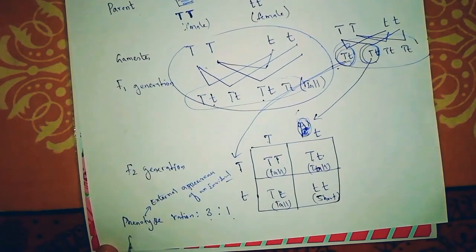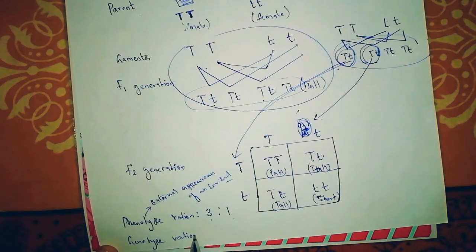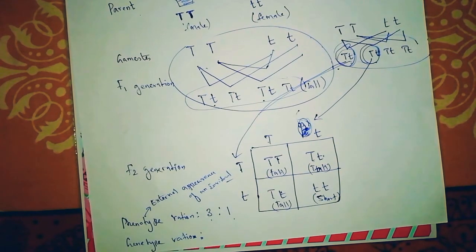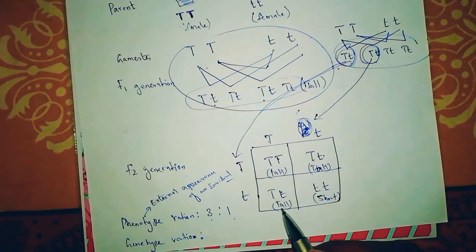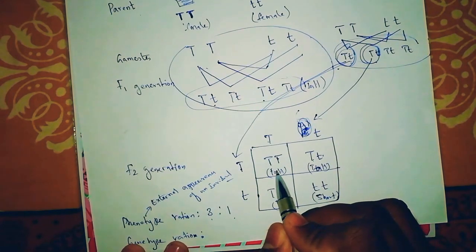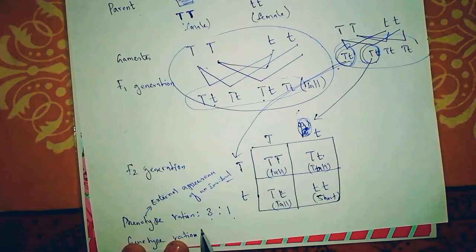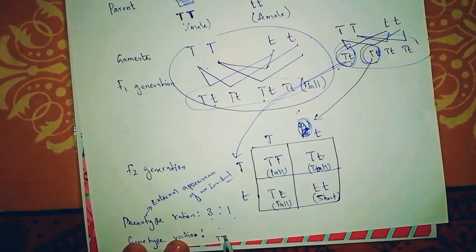Okay, let's see the genotype. Genotype ratio is nothing but the genetic makeup of an individual. If you watch closely inside this, only this is tall, right? Capital letter T and capital letter T, the genetic itself is tall. So how many capital T capital T are here?